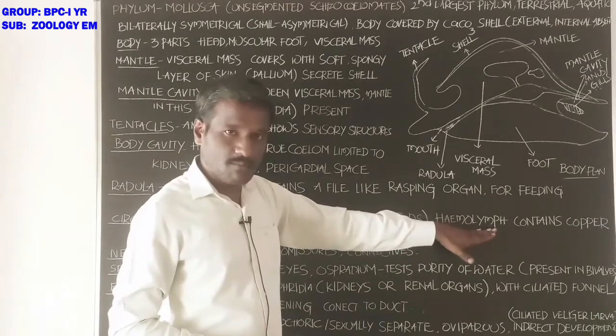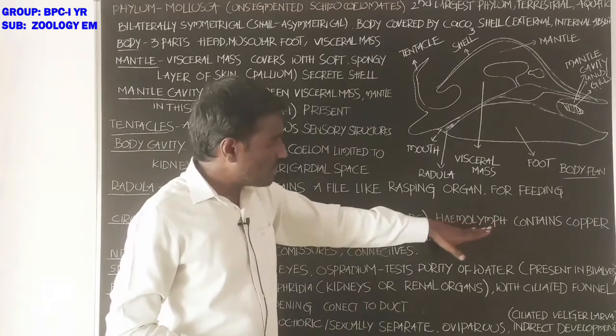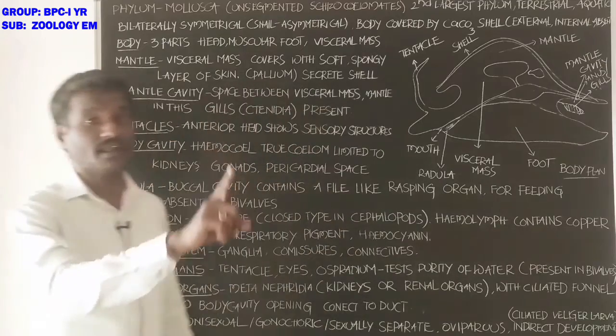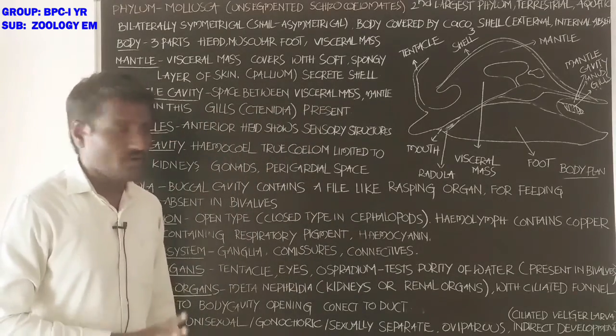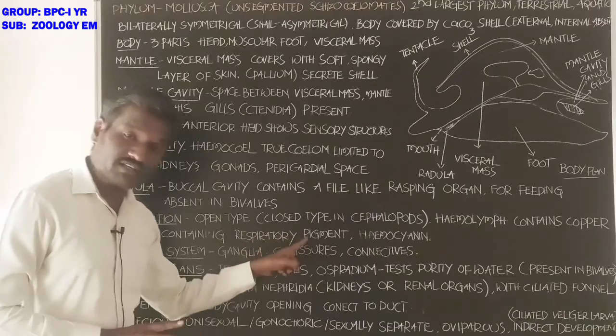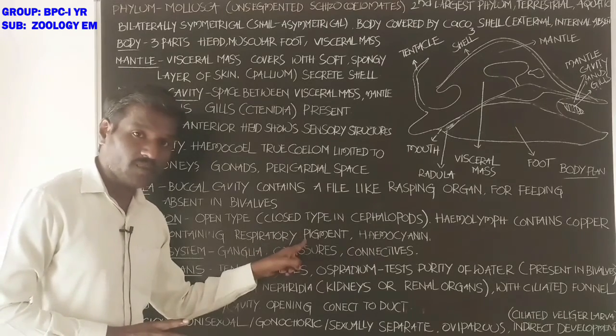Hemolymph is the blood of molluscans. Hemolymph contains a copper containing respiratory pigment. What is the function of the respiratory pigment?